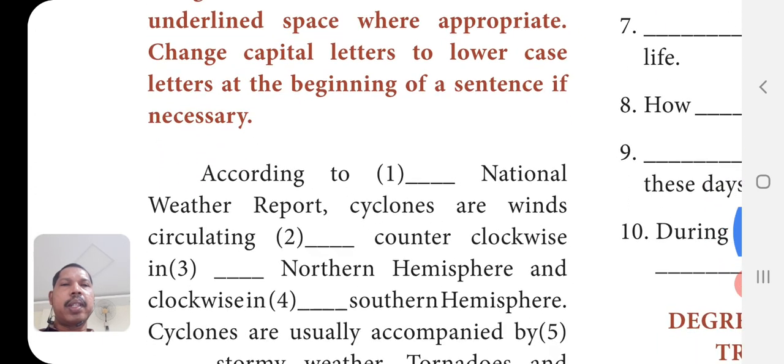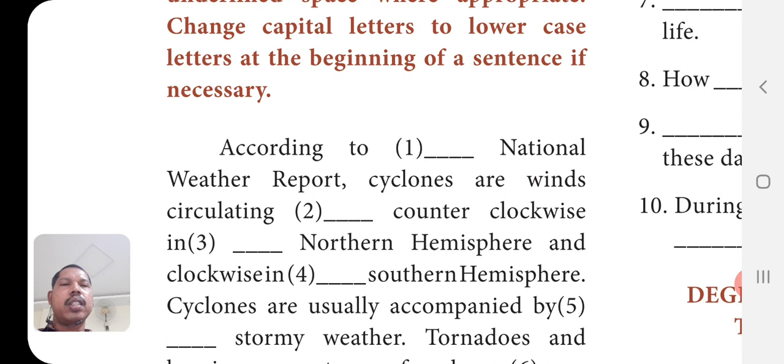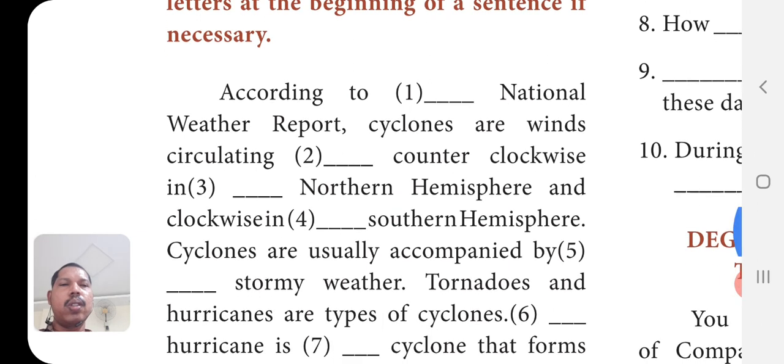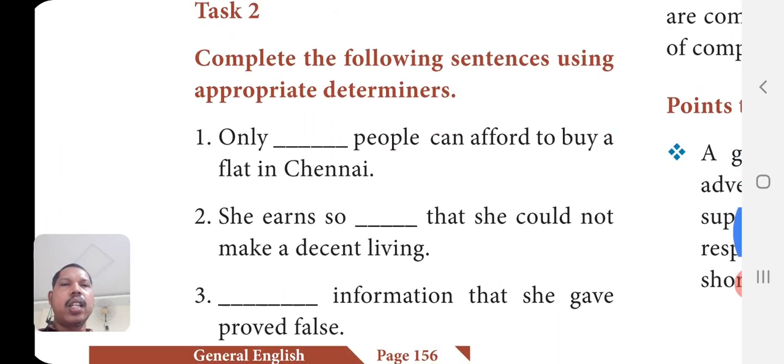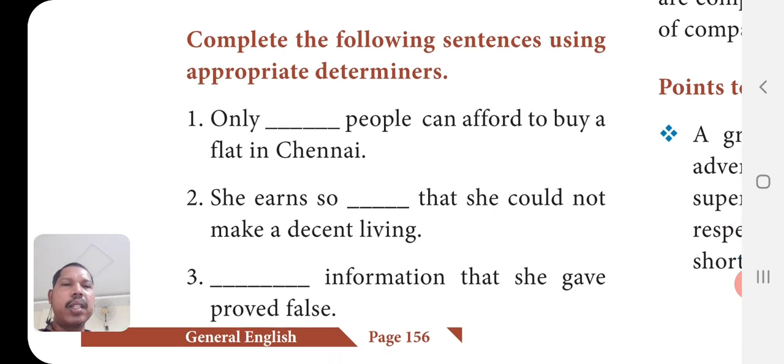So you read this passage and use a and the. If an article is not necessary, you can put 0 in it. You can do it in the textbook itself. Along with that, you should know what determiners are. Determiners are words like some, all, much, many. Which is suitable, you can give it here.